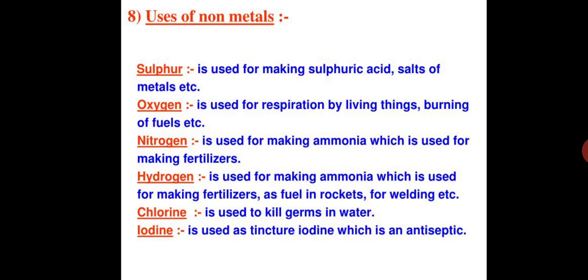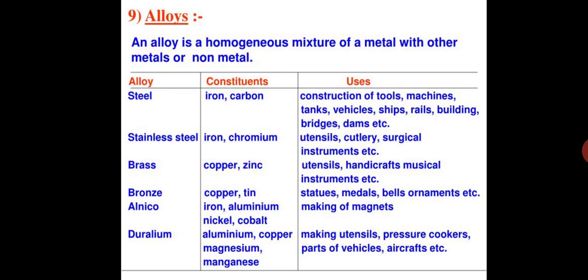Nitrogen is used for making ammonia, which is used for making fertilizers. You must know that nitrogen is also very important. It forms the DNA, the genetic material of a person. Hydrogen is used for making ammonia, which is used for making fertilizers, as fuel in rockets, for welding, etc. Chlorine is used to kill germs in water. Iodine is used as tincture iodine, which is an antiseptic.